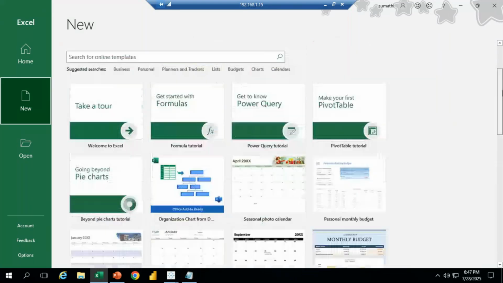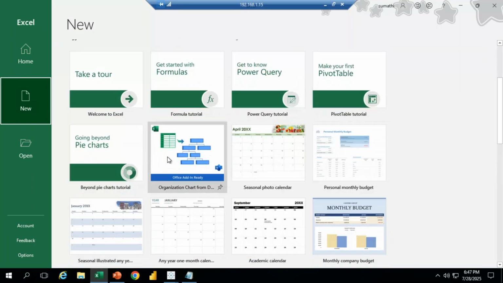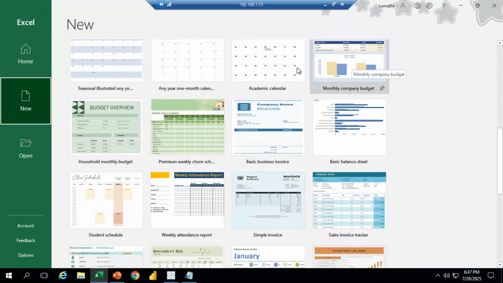What are these templates? For example, pivot table information, chart information, monthly company budget, calendars, household monthly budget, a basic balance sheet, invoice tracker, or a simple invoice.